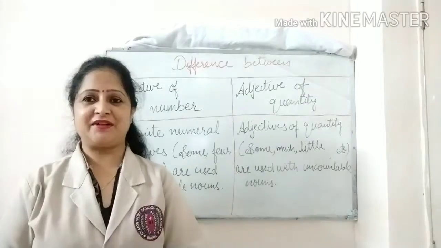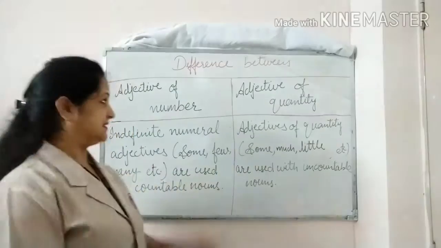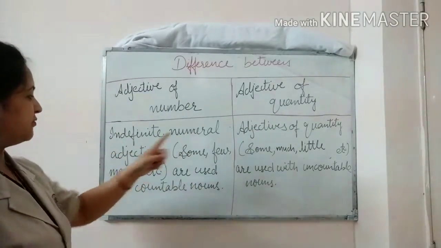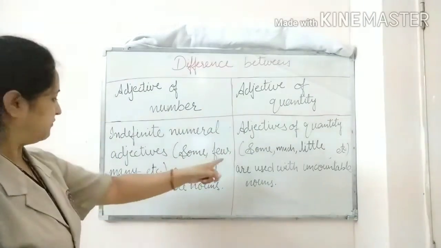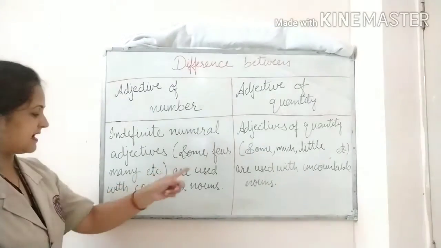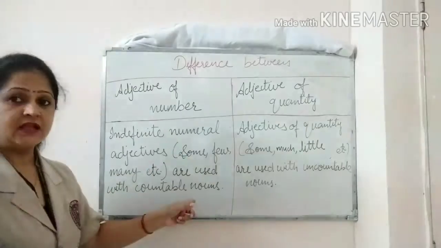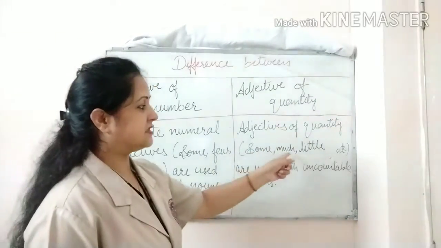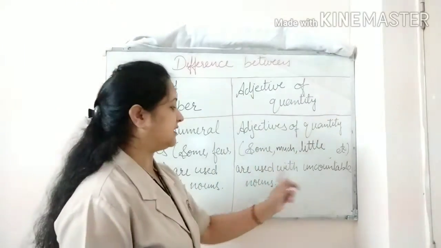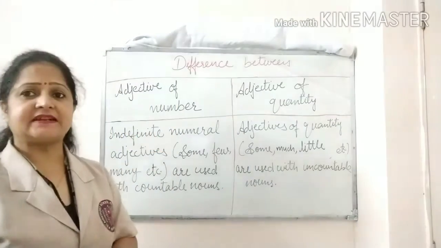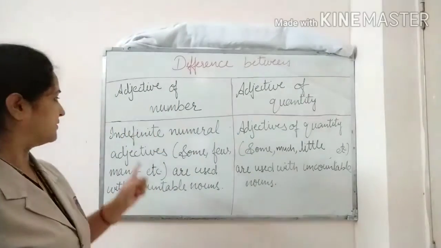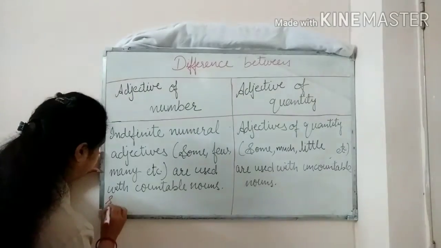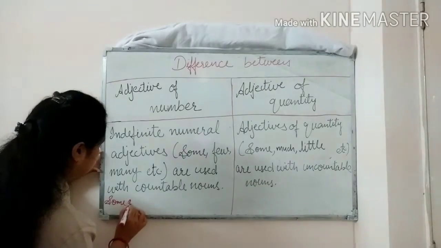Now the difference between adjectives of number and adjectives of quantity. Indefinite numeral adjectives, some, few, many, etc. are used with countable nouns, whereas adjectives of quantity, some, much, little, etc. are used with uncountable nouns. Let us take some examples of the countable nouns. Indefinite numeral, we can say some apples.